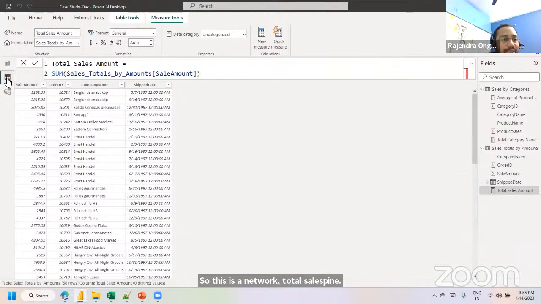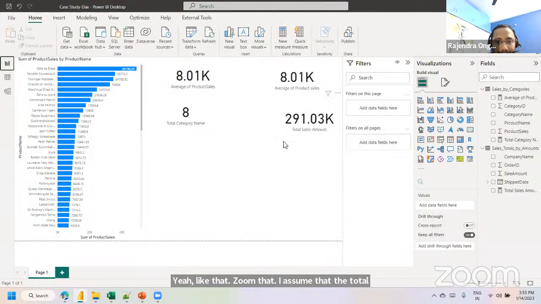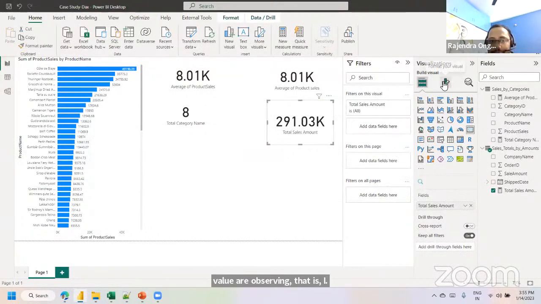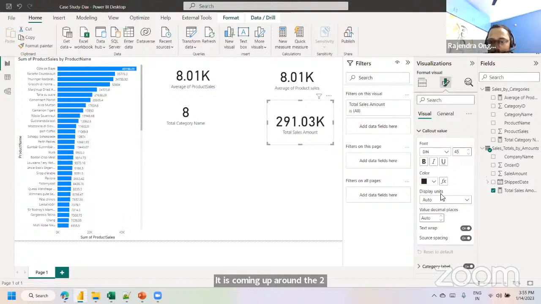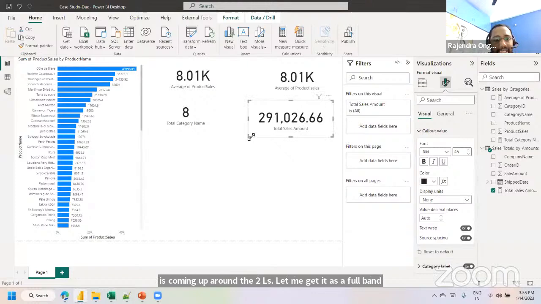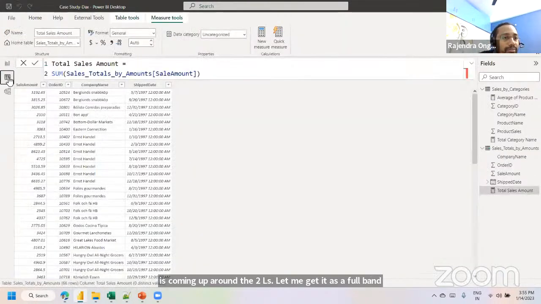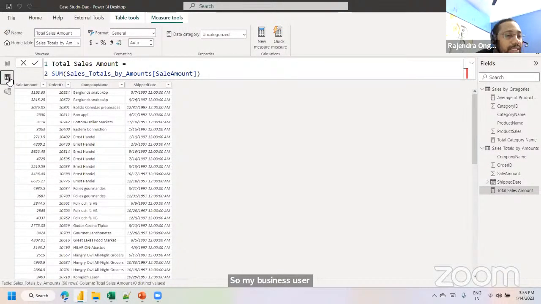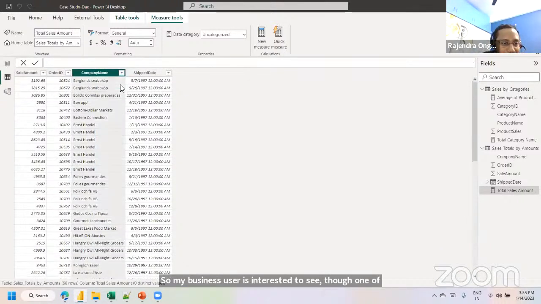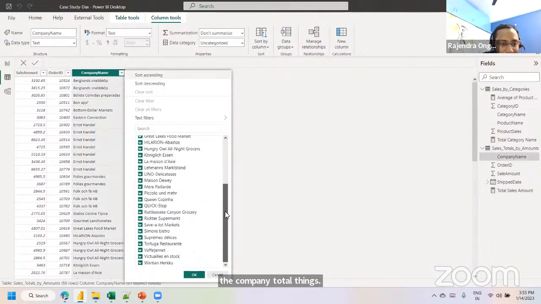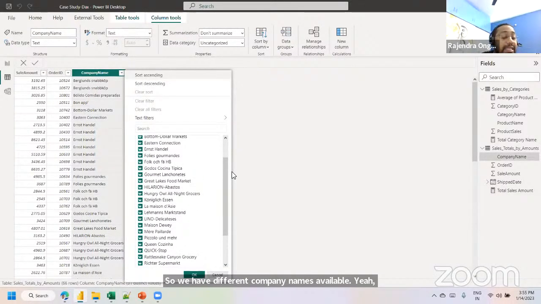Assume that the total value you are observing is coming up around 2 lakhs. One second, let me get it as a full value. Full value. This is the full number, right? 2,91,026. My business user is interested in seeing one company's total sales. We have different company names available here. These are all the company names, but my end user is interested in the analysis for one particular company name, sales amount.